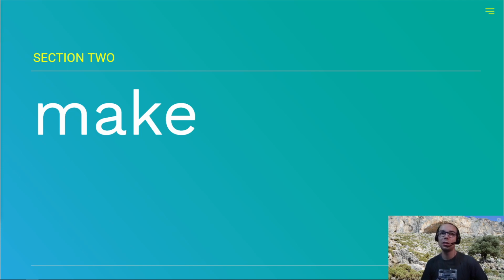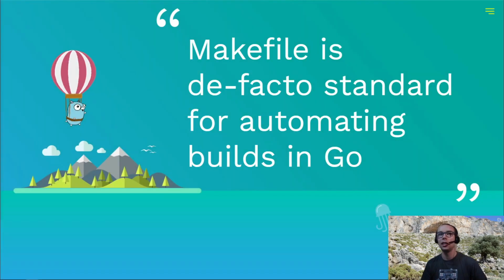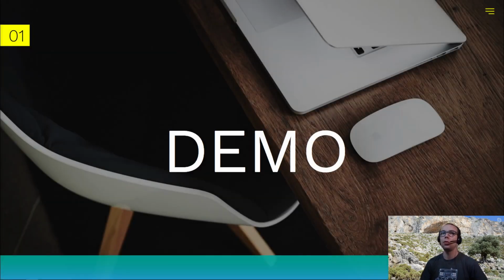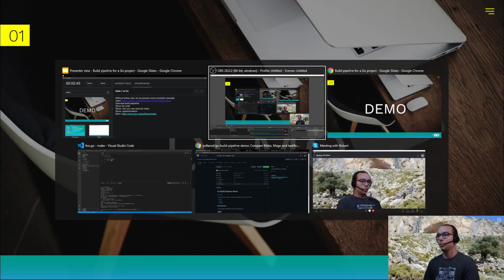When we started creating the REST API microservice, a more experienced Go developer created the repository with boilerplate code. It included a build pipeline done via makefiles. After talking with other people inside and outside of our company, I think that I can say that currently Makefile is the de facto standard for automating builds in Go. Without further ado, let me present some simplistic example.